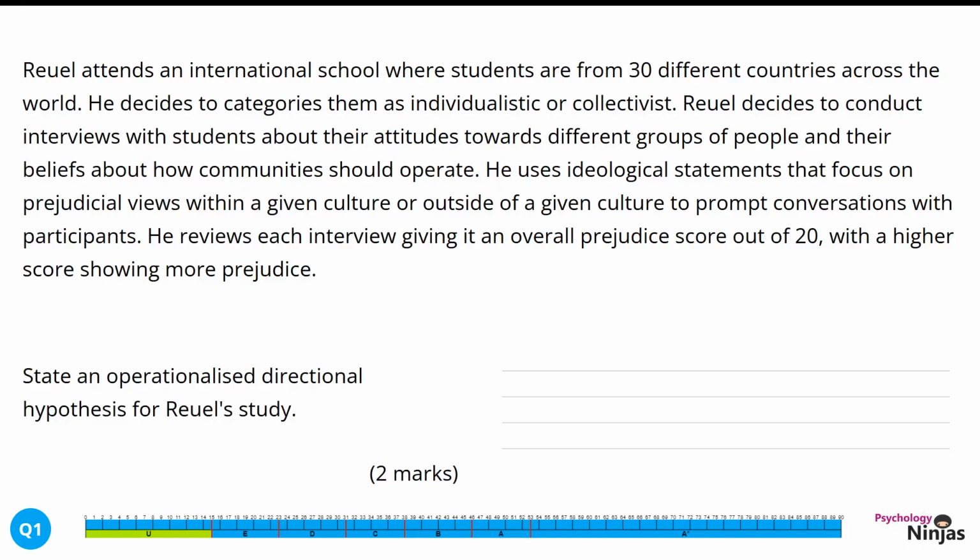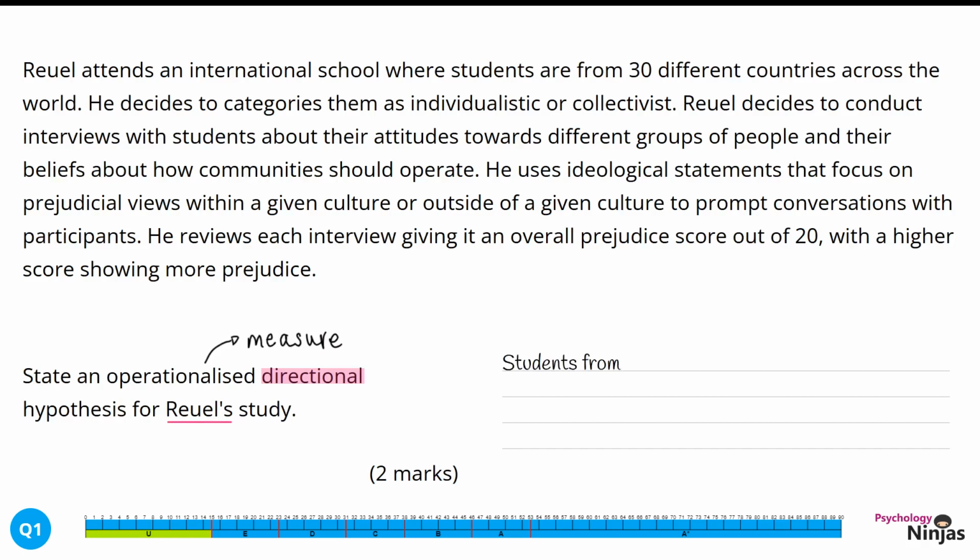State an operationalised directional hypothesis for Ruel's study, 2 marks. Our first piece of psychological knowledge in this question is operationalised. By this, we mean how are we going to measure the IV and the DV in this study. We also need to be aware that this is a directional hypothesis and we need to predict a certain outcome or direction for this study. As this is a STEM question, we need to take into account that this needs to link into Ruel's aim and be specific to this study in order to avoid being generic.